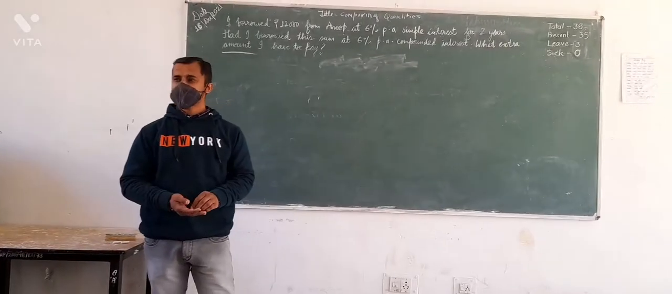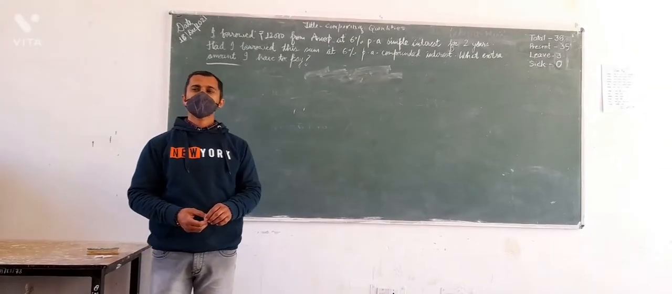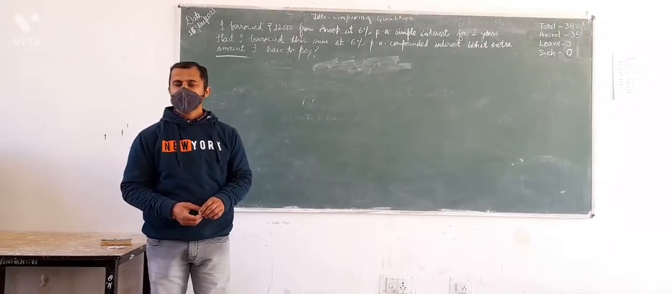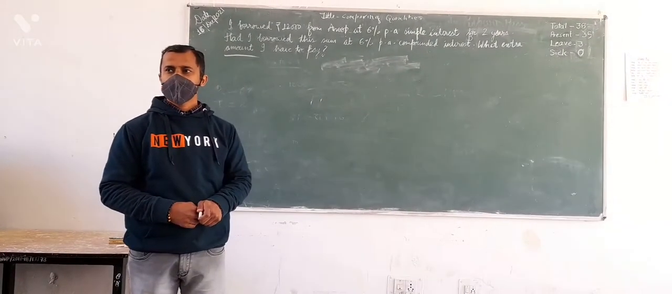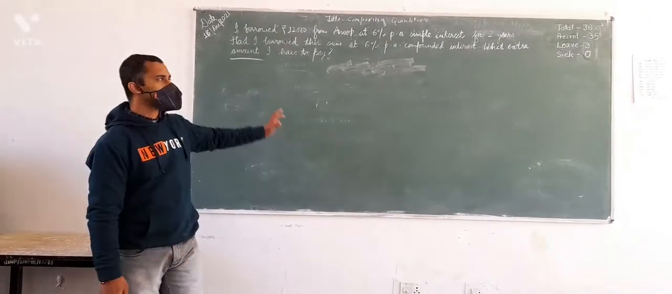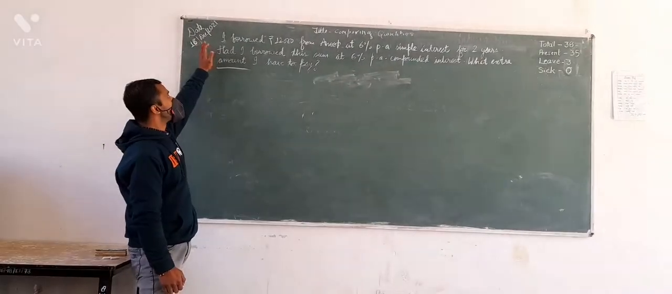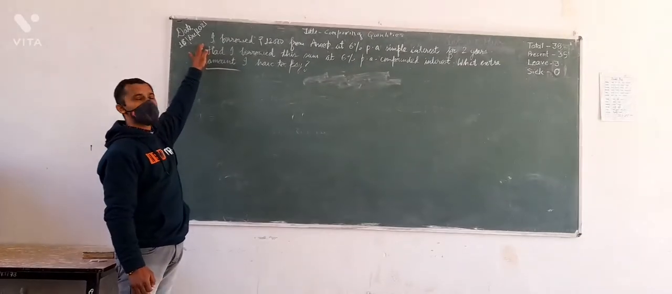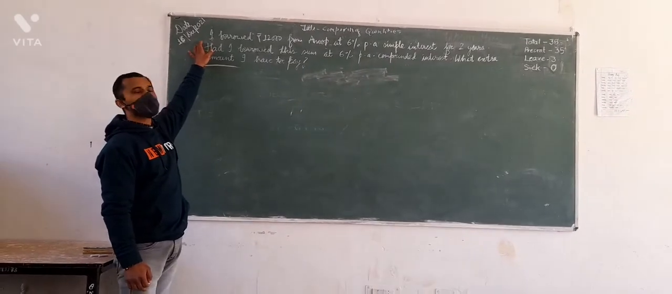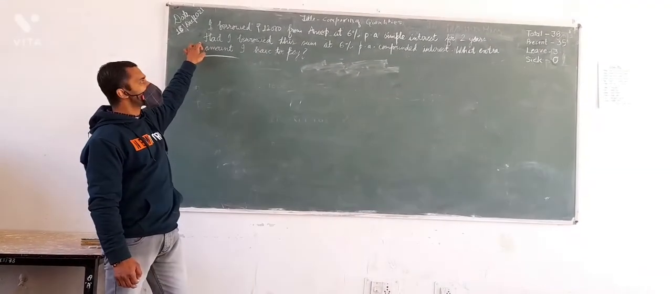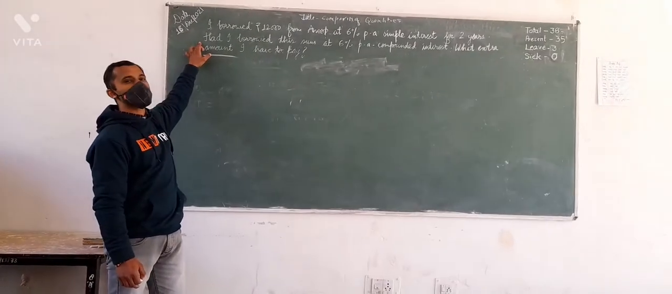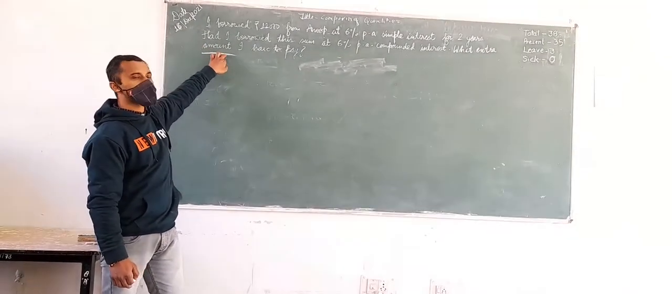Today we are going to discuss one question from the chapter comparing quantities, wherein we are dealing with questions related to simple interest and compound interest. Yes, we can see clearly what is written in the question. Let us read it out first. I borrowed rupees 12,000 from Anu at 6% per annum simple interest for 2 years. Had I borrowed the same amount at 6% per annum compounded interest, what extra amount I have to pay?